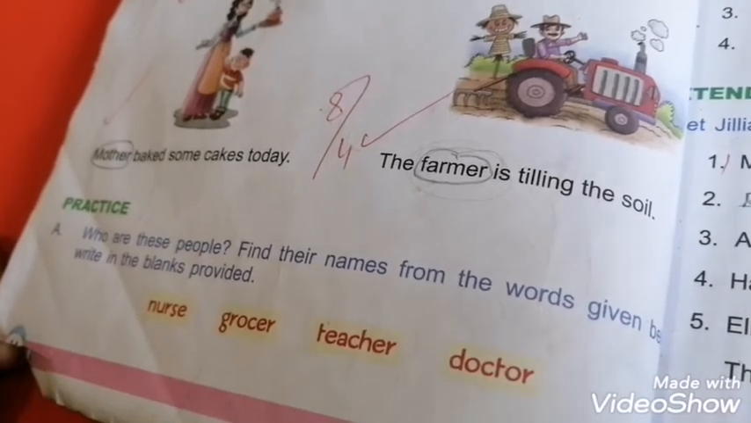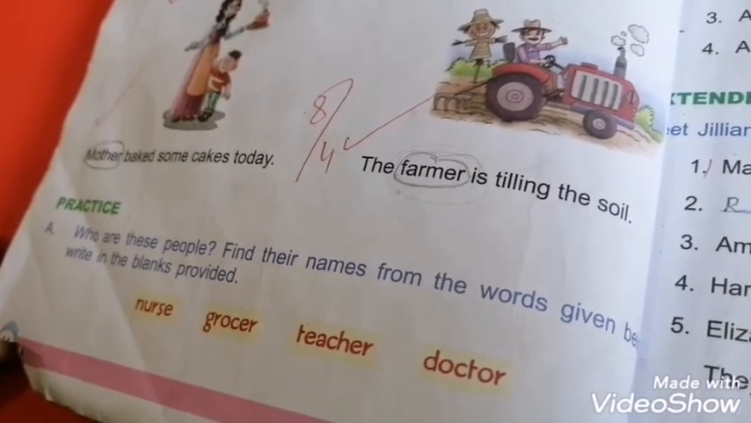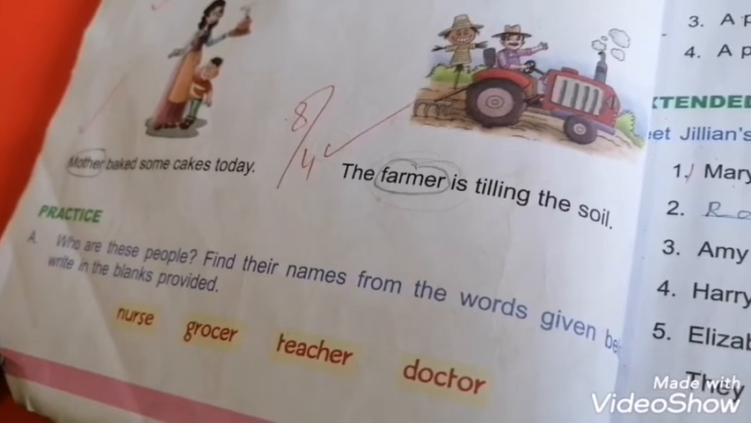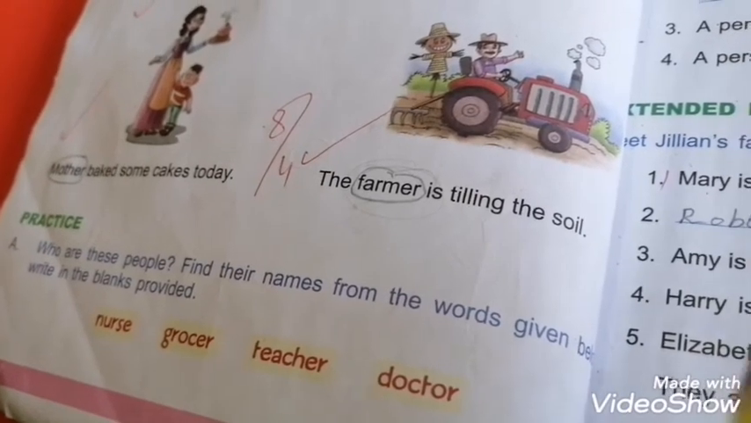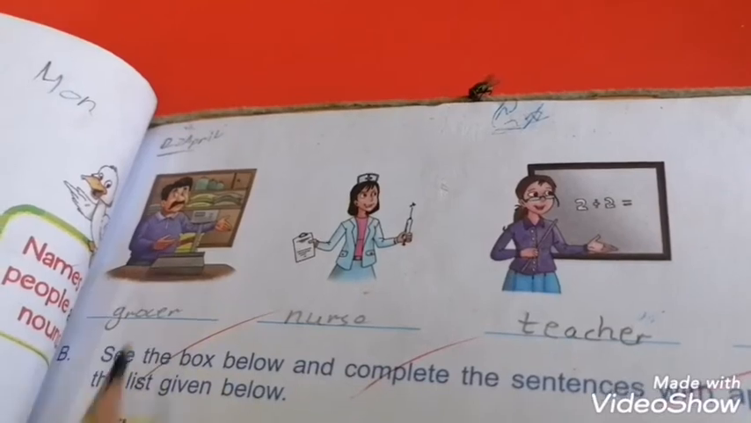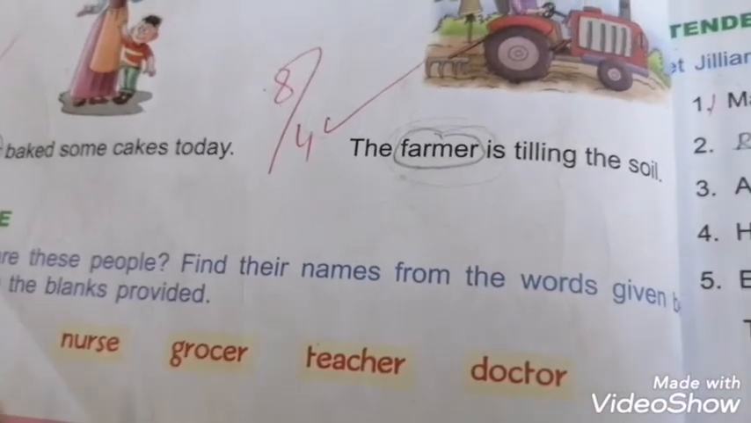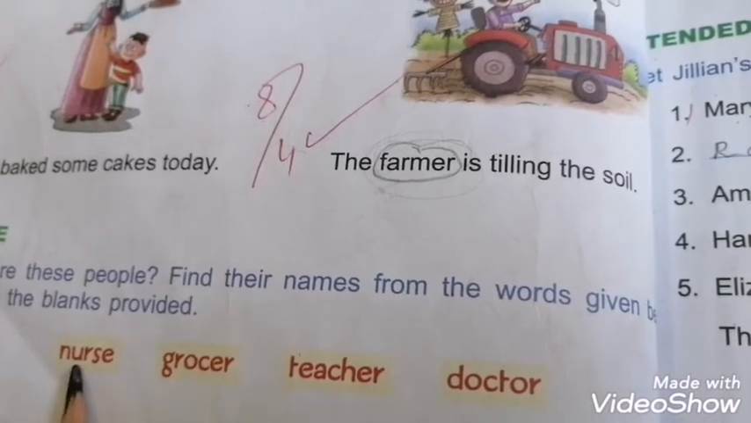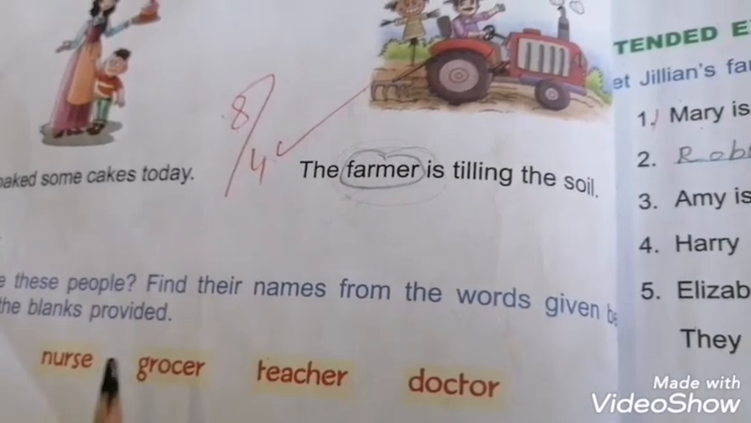Now, look at the last line. They are asking, who are these people? Find their name from the words given. Write in the blanks provided. Come on, page number 15. Look at the first picture, the grocer. Come on, page number 14. Find which is the grocer. Where is the word grocer? First one nurse, second one grocer. You will take this word and write it here.